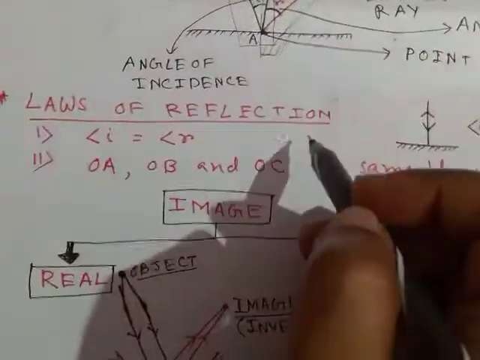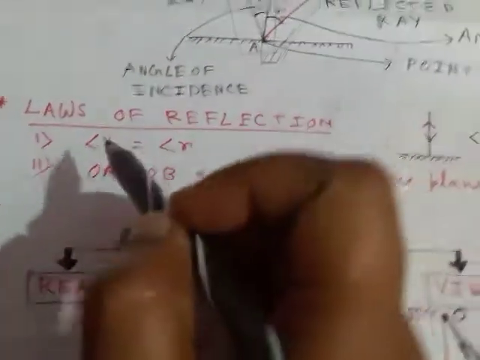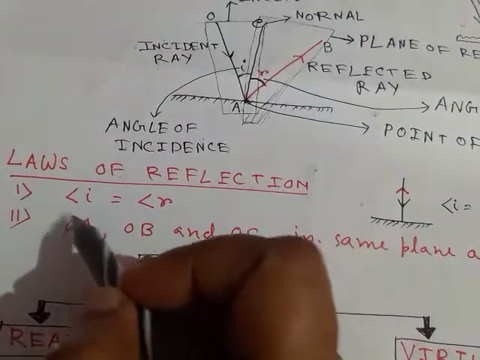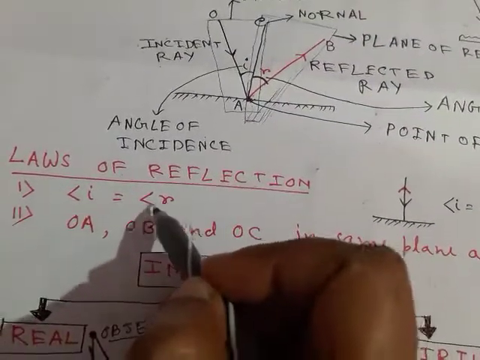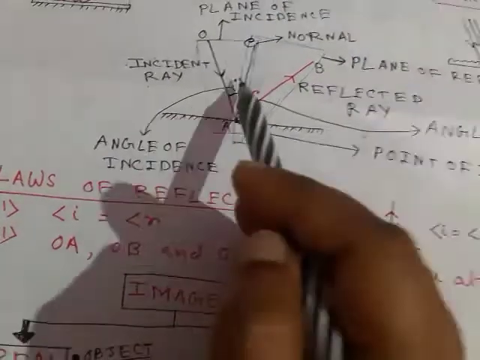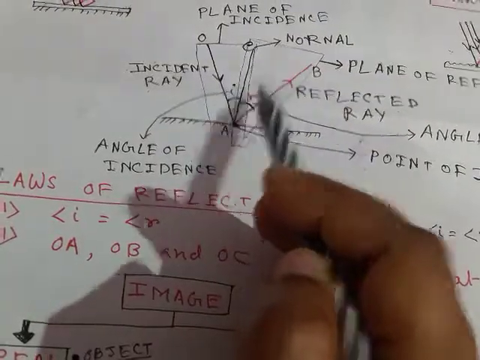Now, laws of reflection: there are two laws. One is the angle of incidence is always equal to the angle of reflection, that is i is always equal to r.